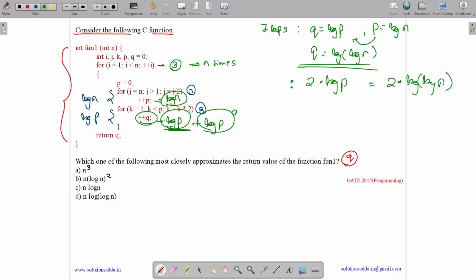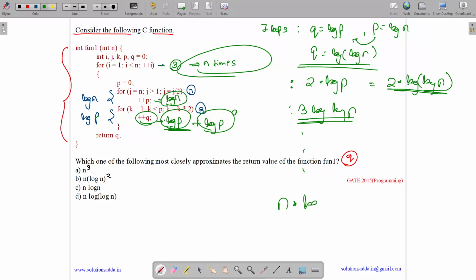So after the second iteration, it becomes 2 log n. After the third iteration, it will become 3 log n. How many iterations do we have? We have n iterations, so after n iterations, it will become n log n. So this will be our q value. So the answer is option D, n log n.